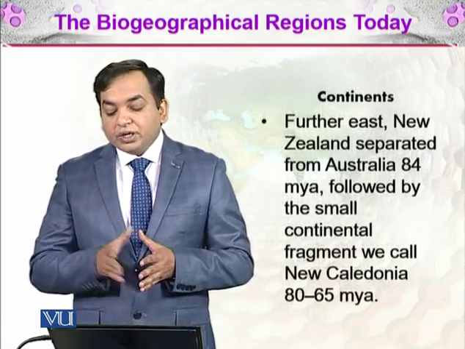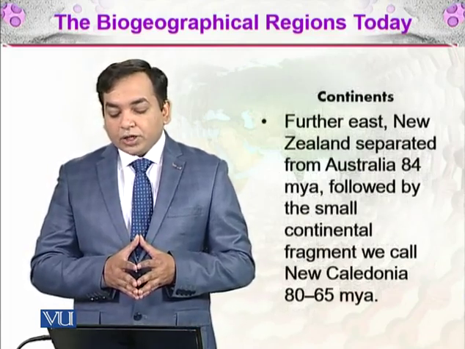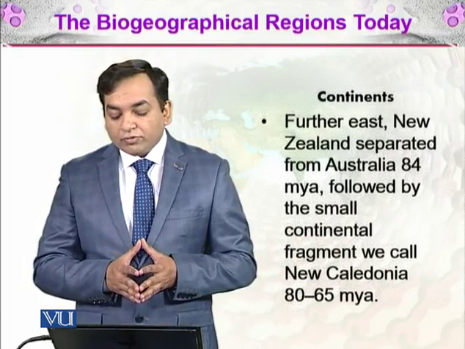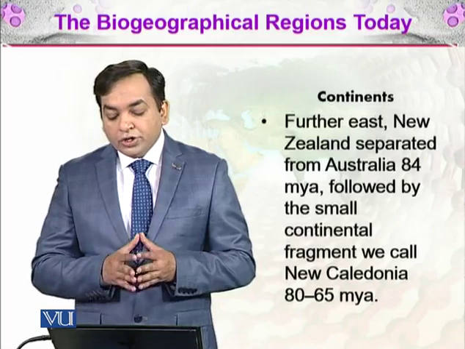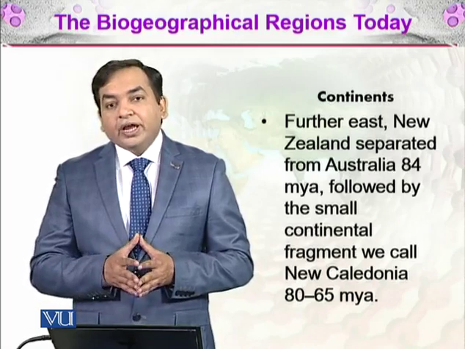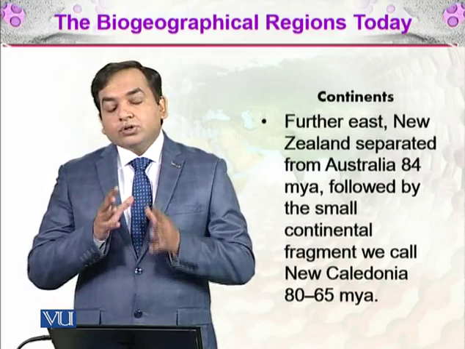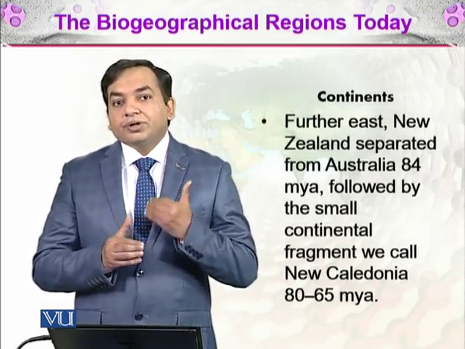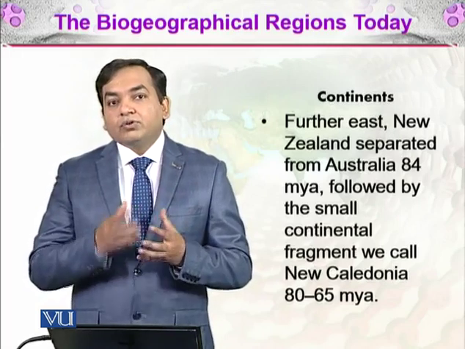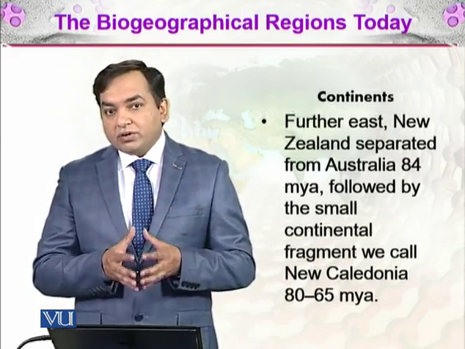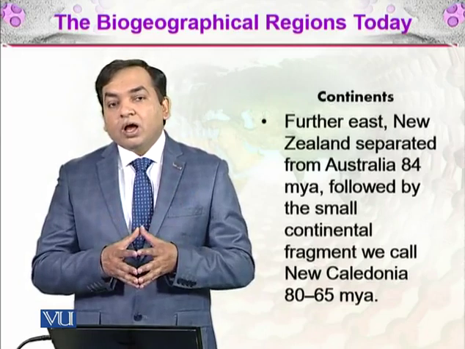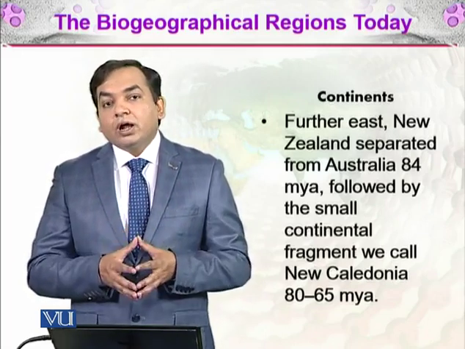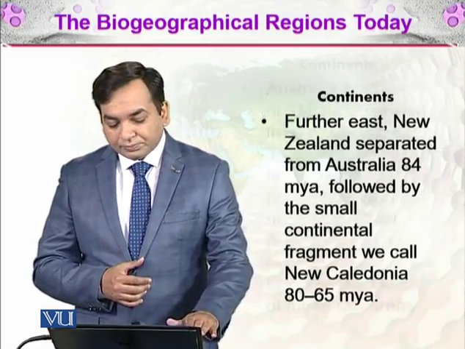Further east, New Zealand separated from Australia 4 million years ago, followed by the small continent fragment we call New Caledonia 80 to 65 million years ago. So after the separation of these small islands, they would have their own floras and faunas, and these floras and faunas would be diverging from the parent populations that were present on the mainland.